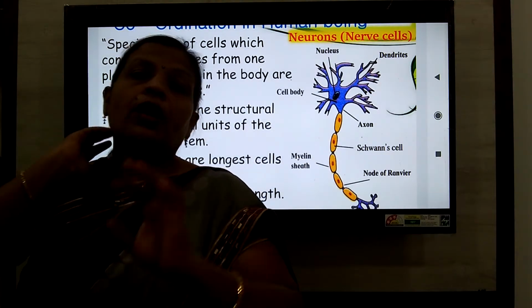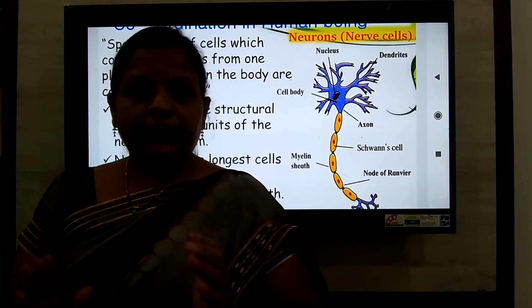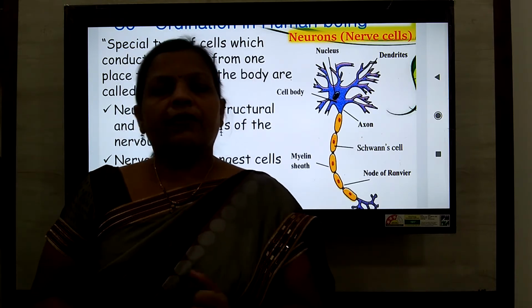For example, if we touch any hot container, then within a fraction of a second we put our hands away from that container. Okay.